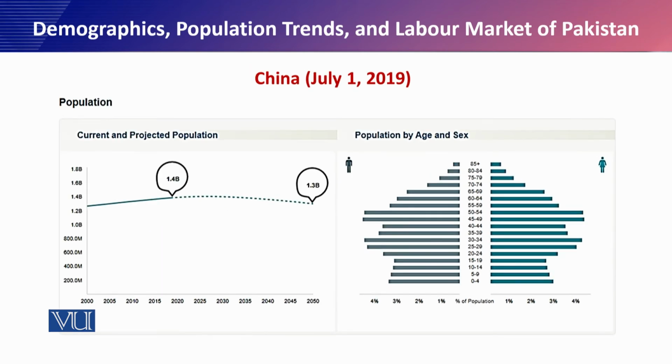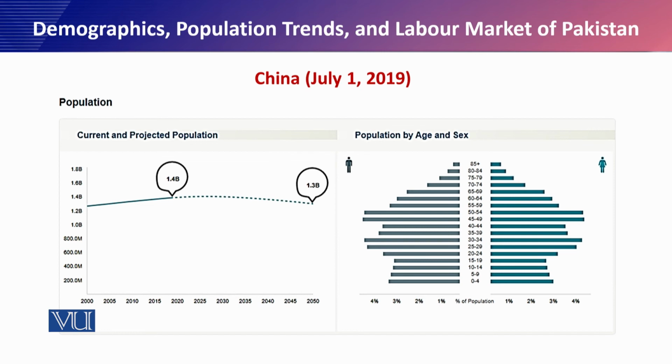Something important is that we need to compare Pakistan with other countries. You can find that the population of China would be less in 2050, 1.3 billion, decreasing from 1.4 billion. Similarly, if you look at the balance between male and female in the age and sex structure of China, you may find that at some ages the population is less, or at some ages it is slightly greater.